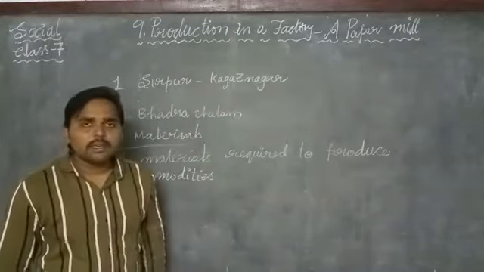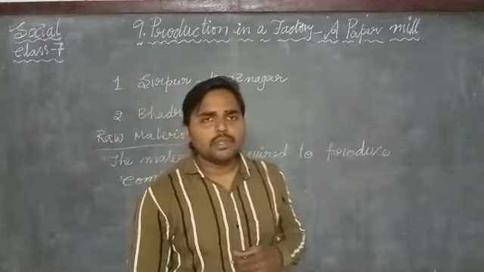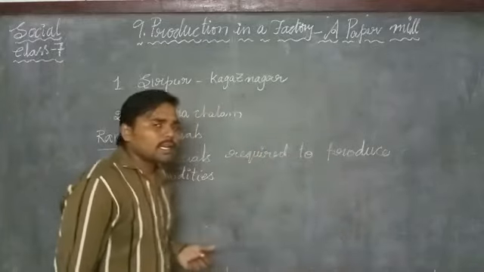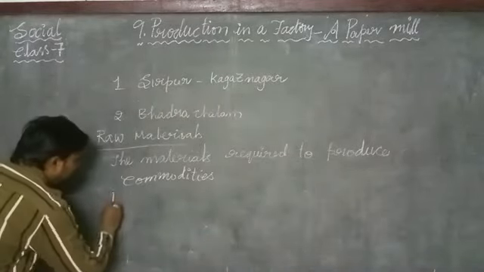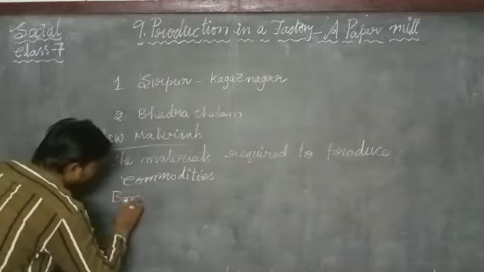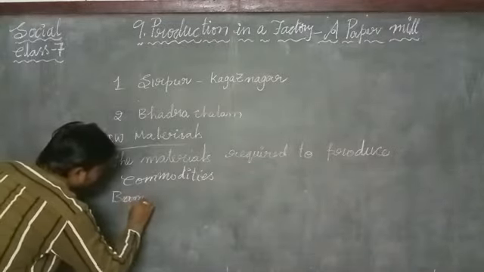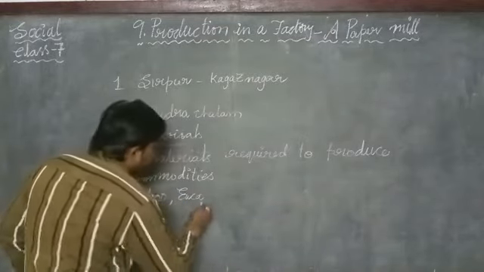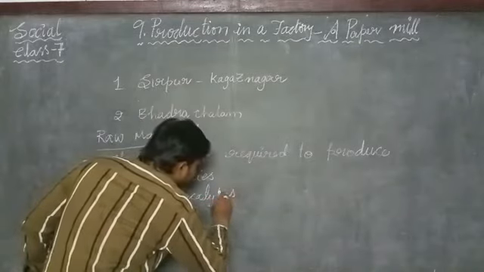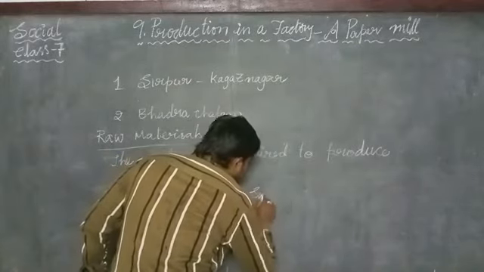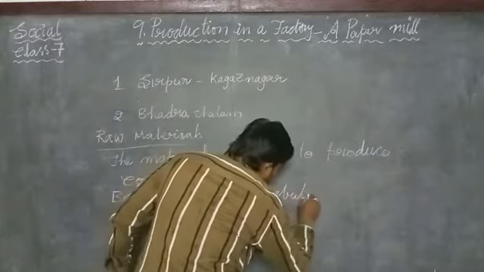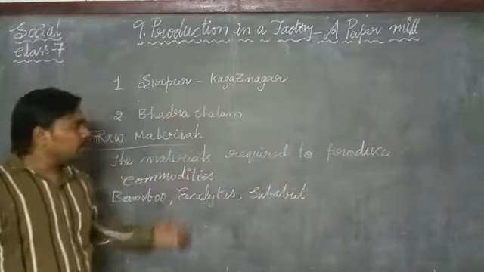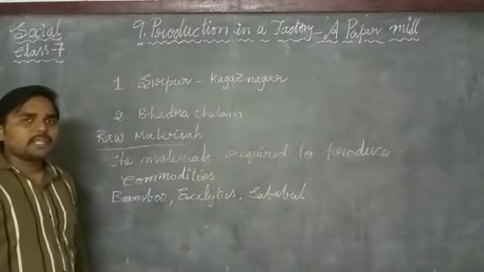Now let us see what raw materials are used in the paper mills. The raw materials used in the paper mills are bamboo trees, eucalyptus trees and subabul trees. These are the raw materials to produce paper in a paper mill.